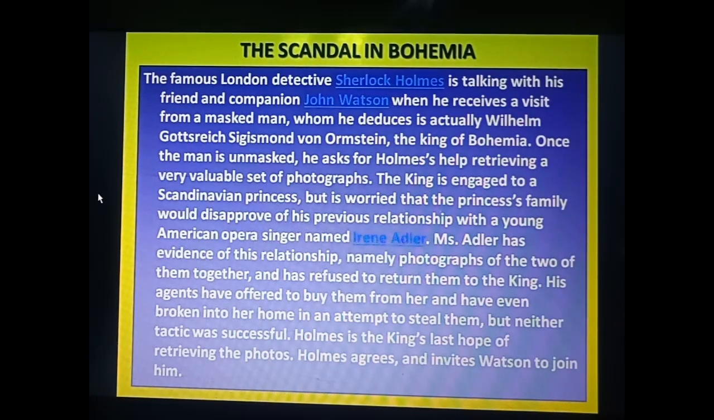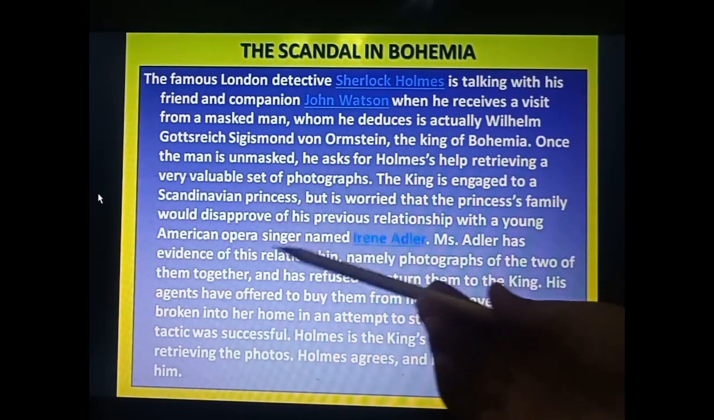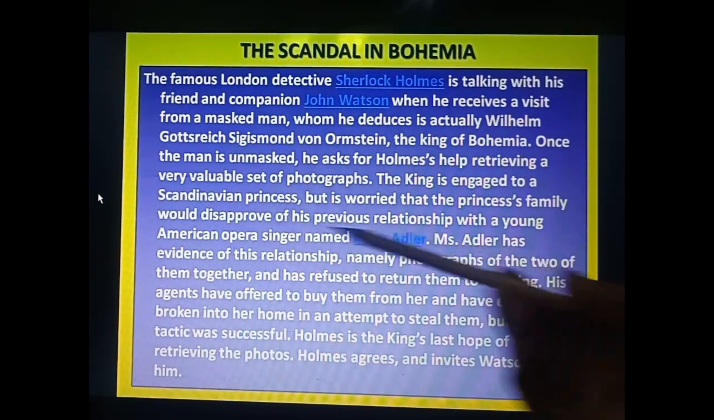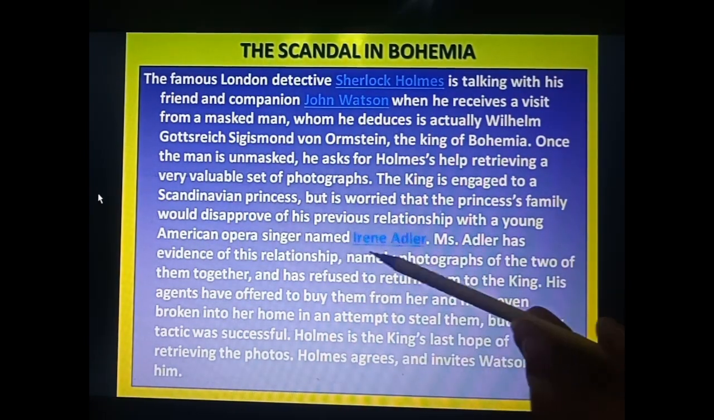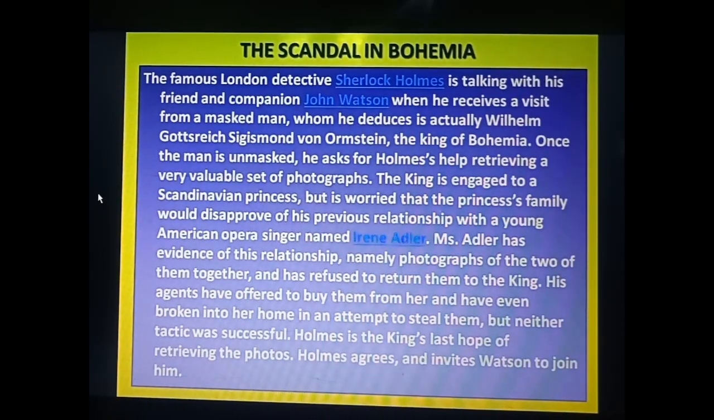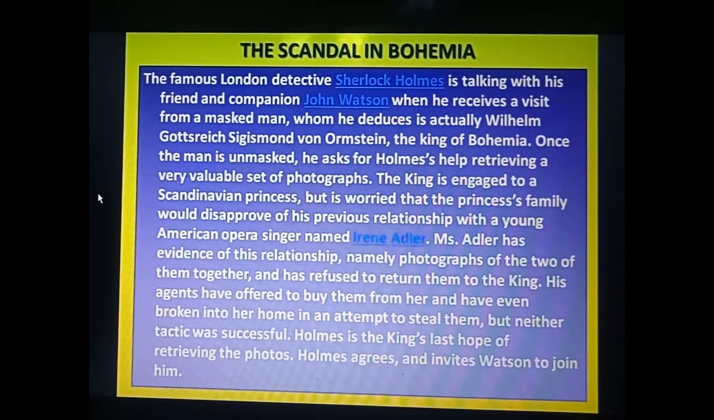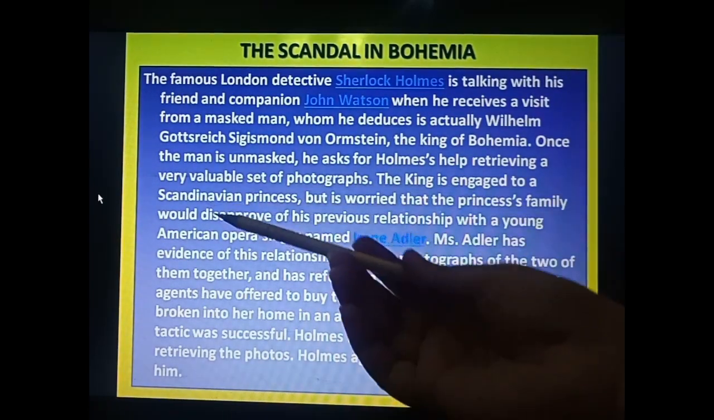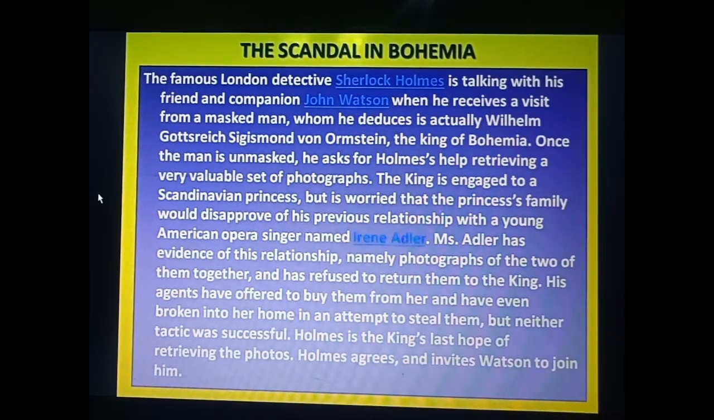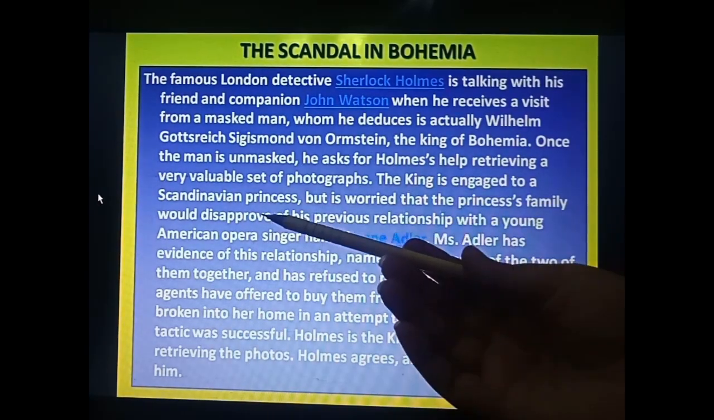This we will see. The king is engaged to a Scandinavian princess, but is worried that the princess' family would disapprove of his previous relationship with a young American opera singer named Irene Adler. Now what happened? As the king is engaged, with a Scandinavian princess, he is worried that they will not agree with this relationship.